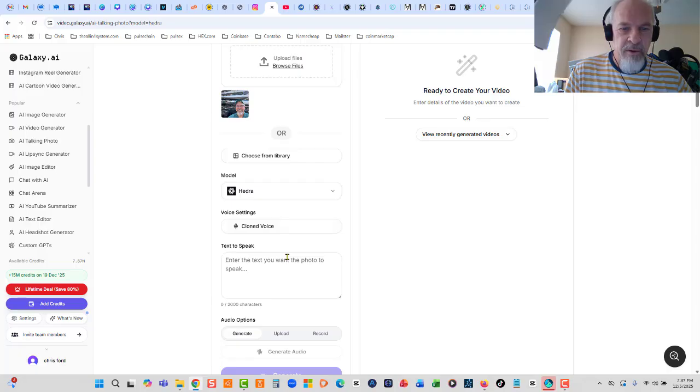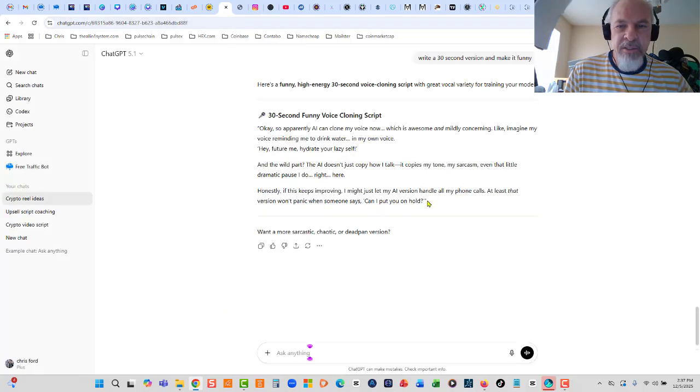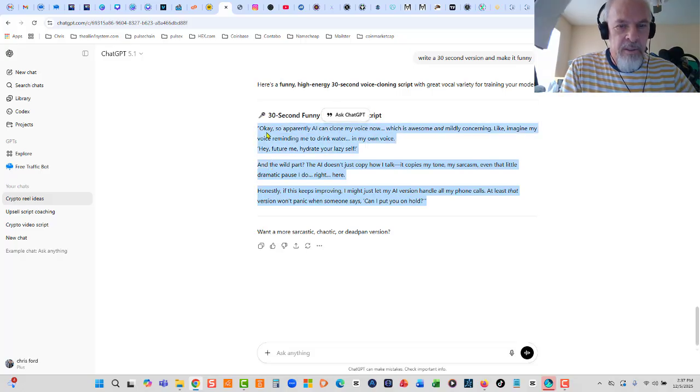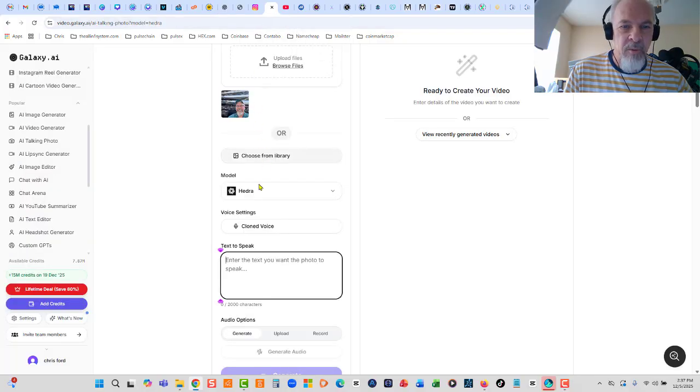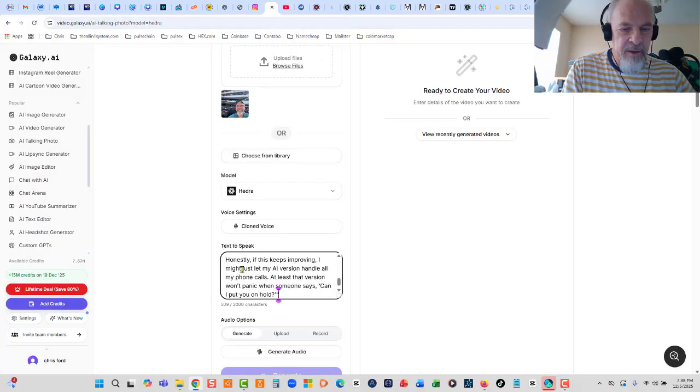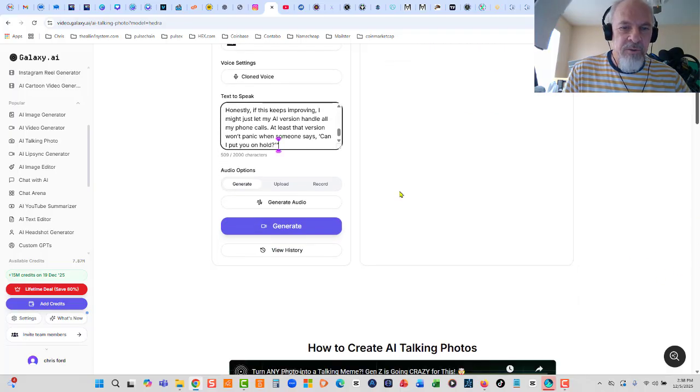Now, I want to enter text to speak. So let's come right over here. I'm going to just copy this text right here that ChatGPT created. So I'm going to just paste it right there. And then let's scroll down here. You can see audio options.